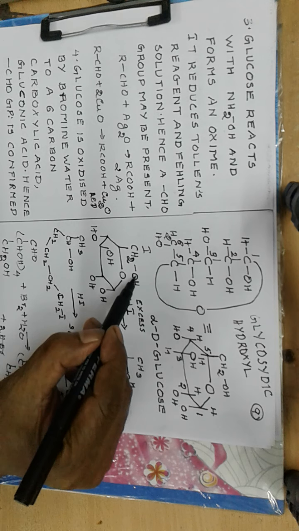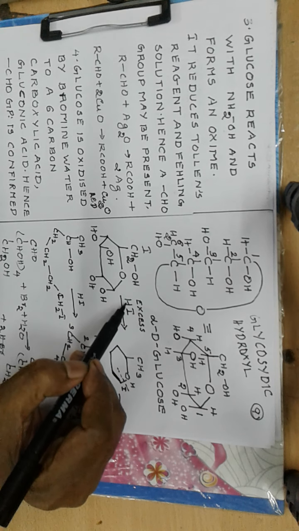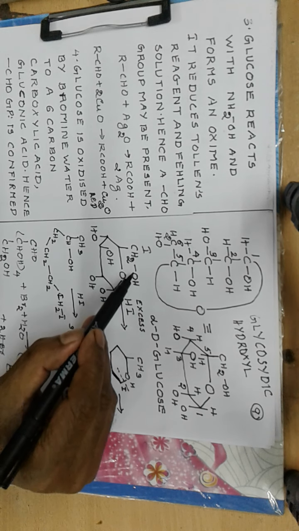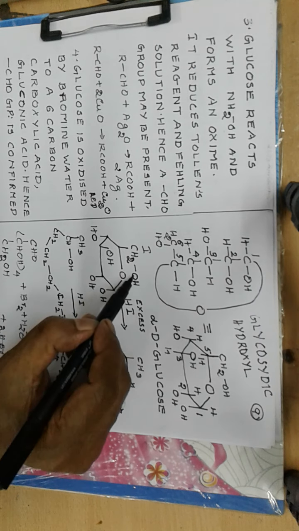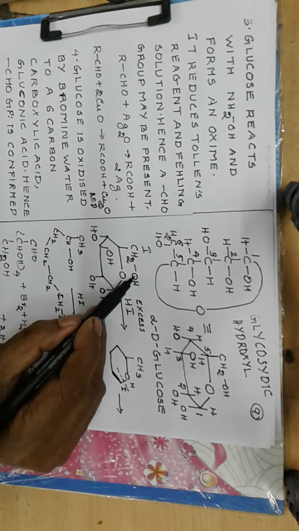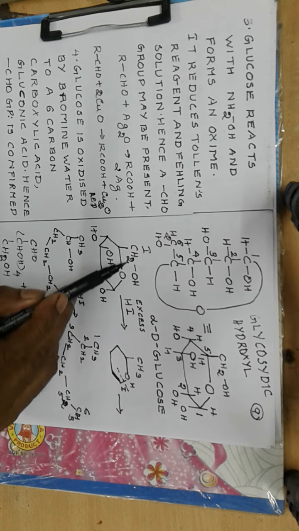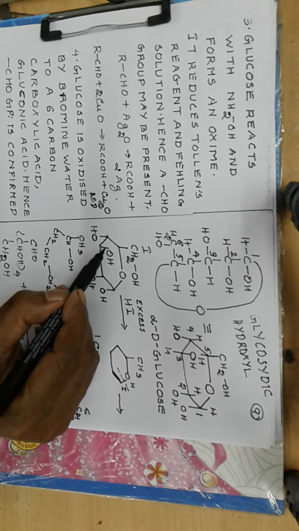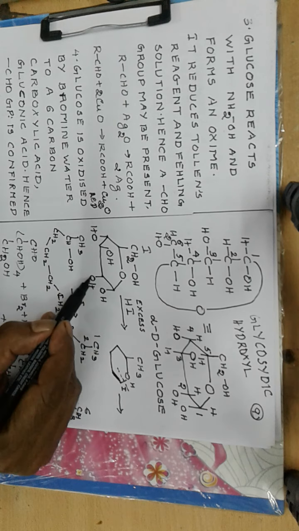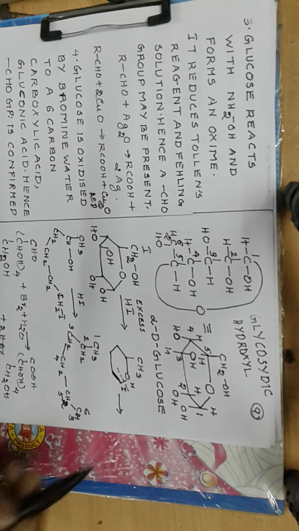Now here the net reaction is that OH is replaced by H in hydroiodic acid. H is donated to the CH2 group and OH is taken up. So in place of OH, H comes, that is reduction. So hydroiodic acid is a reducing agent that reduces the CH2OH group to CH3, so this OH is replaced by H, this OH is replaced by H, this OH is replaced by H, and then we get this particular structure.